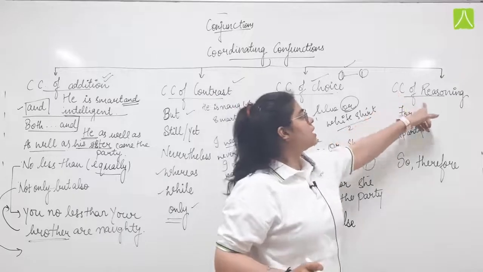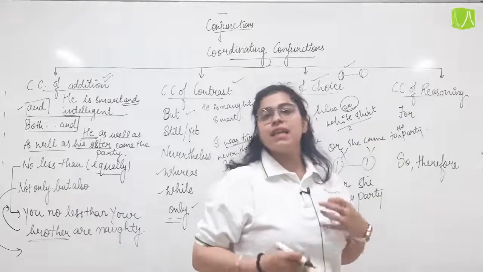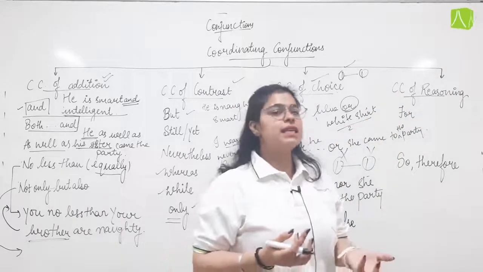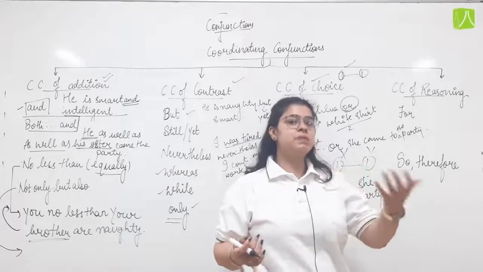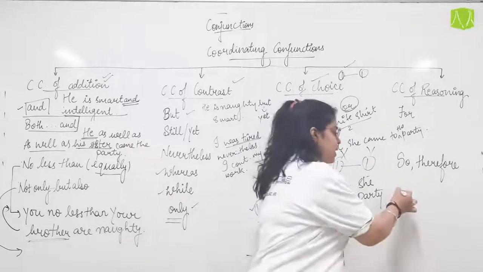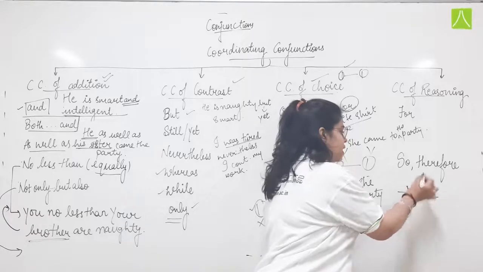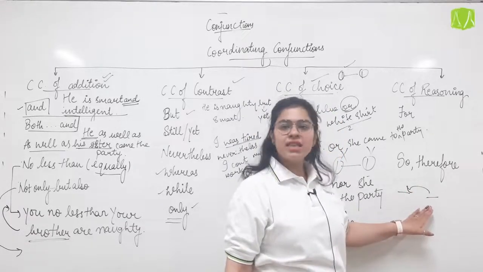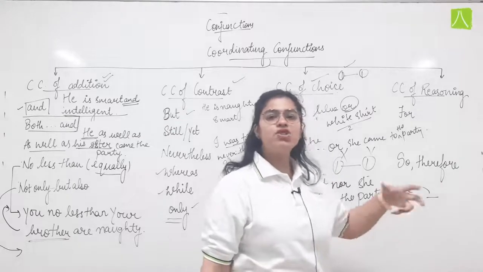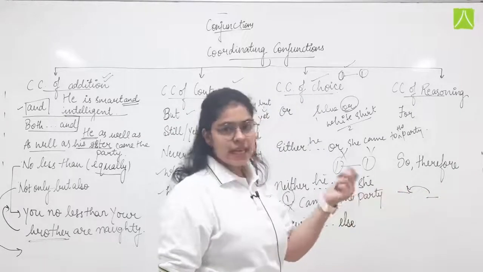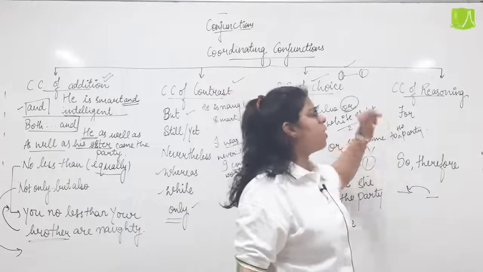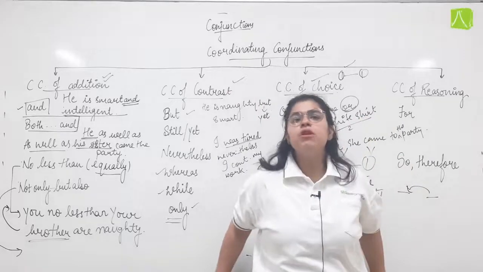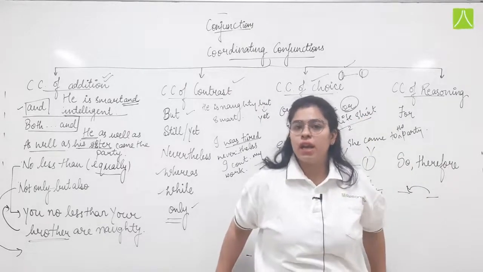Now, coordinating conjunction of reasoning. Reasoning, as I told you, is giving us a specific reason. That means one sentence will be dependent on the other one, because for the reason we are giving, there has to be a given sentence. For example: he did not come to school, for he was not feeling well.